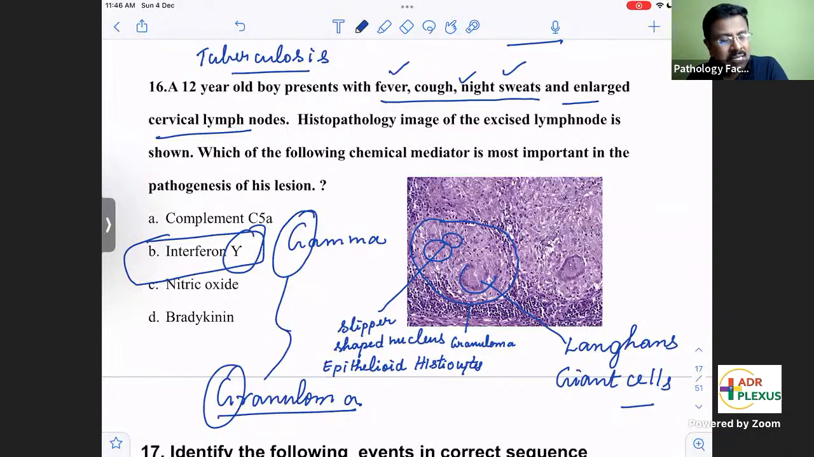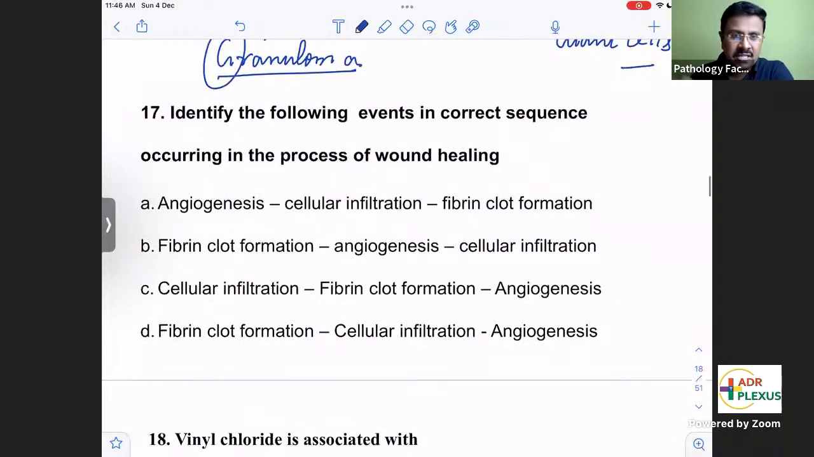Non-caseating granuloma: what other examples can we recollect? Where else have you heard of non-caseating granuloma? Sarcoidosis, very good. Sarcoidosis, Crohn's disease, Hodgkin's lymphoma. Even in TB you can get non-caseating granuloma. Okay, moving on to the next question.